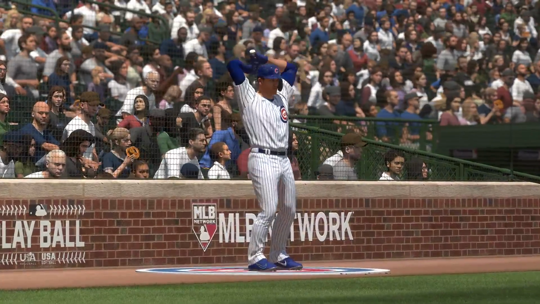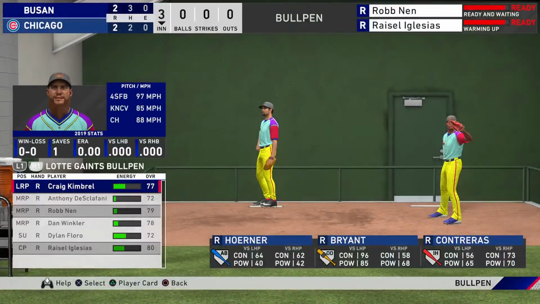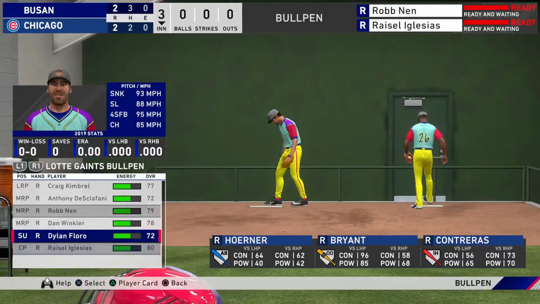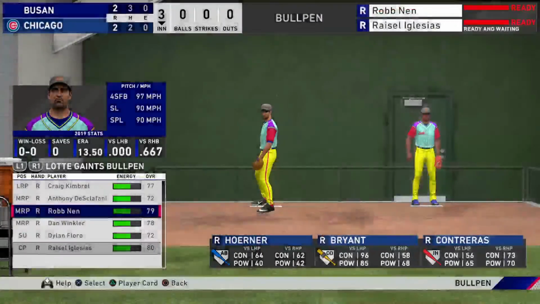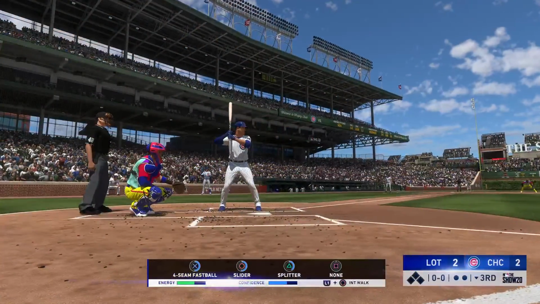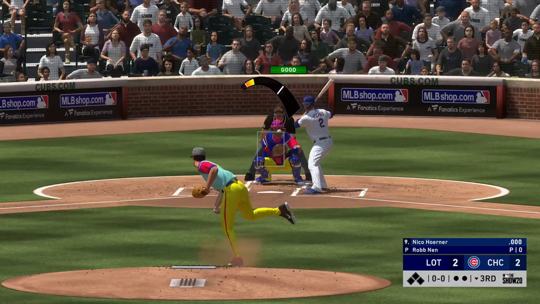Nico Hoerner will get the call here as he'll hit for the pitcher. Number 2, Nico Hoerner. Number 31 takes the mound as he's been called upon to pitch.